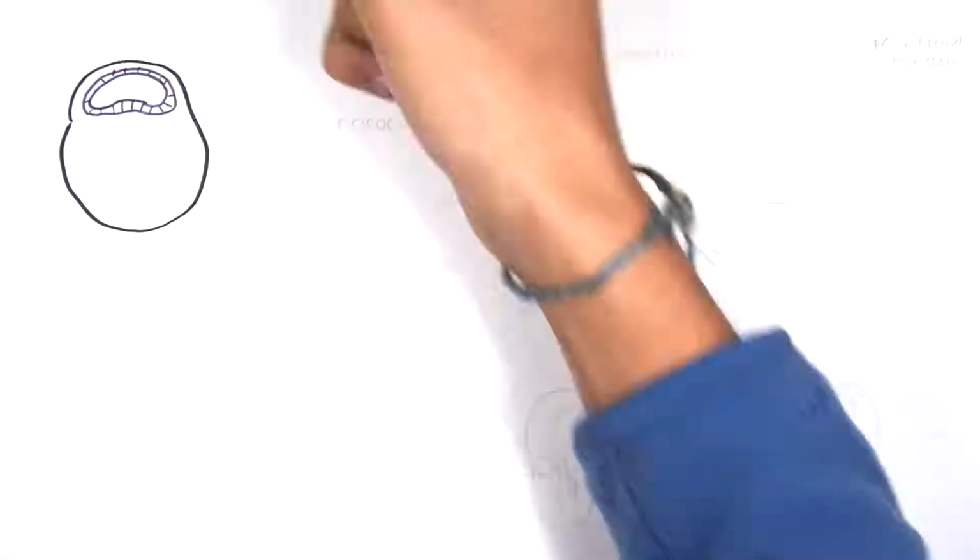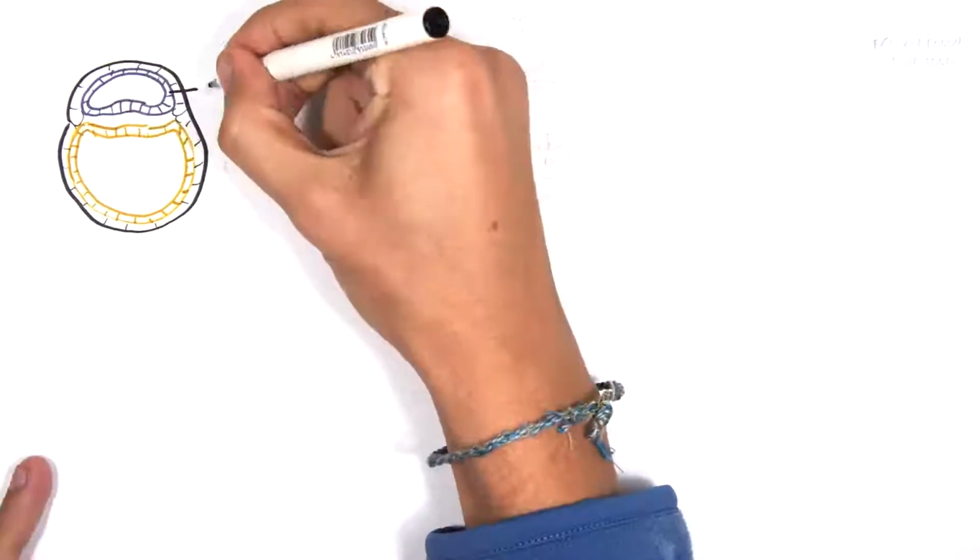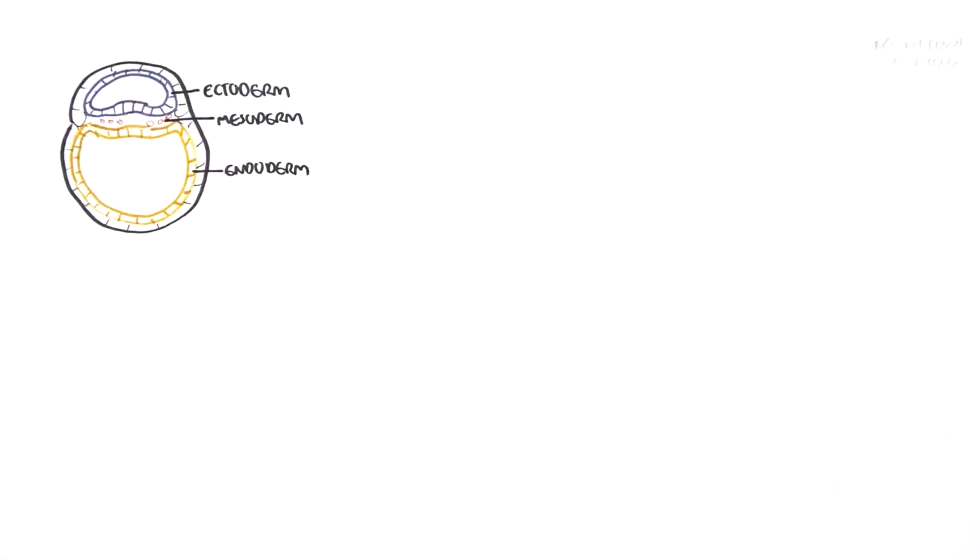Now, here is a cross-section of the embryo, and there are 3 important layers to remember. These are the ectoderm, mesoderm, and endoderm, and they form early in development. And so the major event of the 3rd week of development is gastrulation.